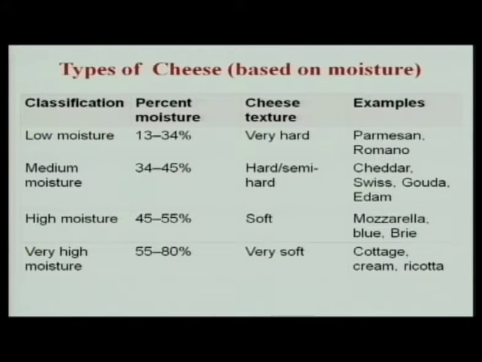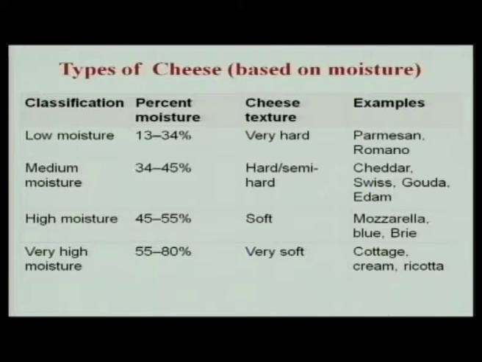There are different classifications of cheese. Based on moisture, they are categorized into low moisture, where the moisture is 13 to 34%, or very hard cheeses because the moisture is very low. Parmesan and Romano are two examples of this. Medium moisture, that is around 34 to 45%, we call hard or semi hard varieties, and the majority of cheeses, that is cheddar cheese, Gouda cheese, the Dutch variety, Swiss varieties, Edam or Blue, are all under the semi hard varieties.